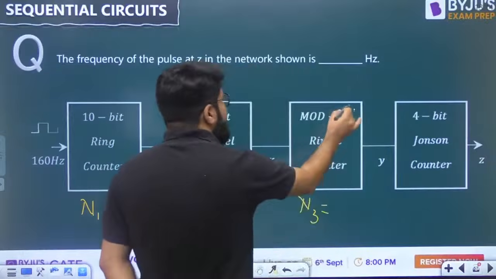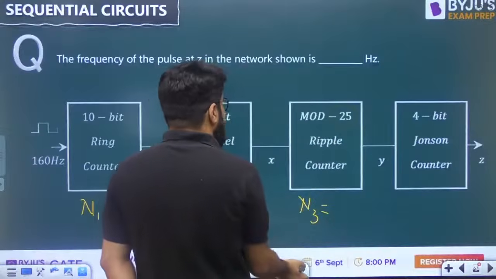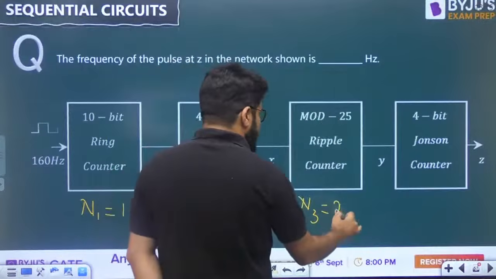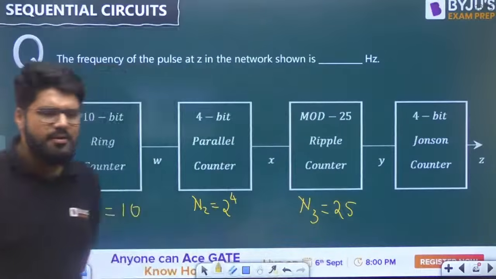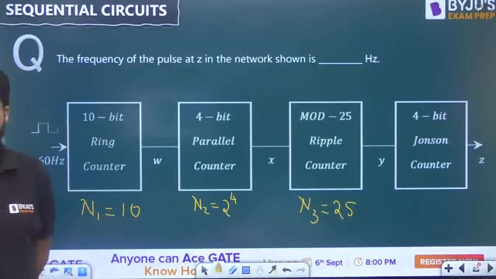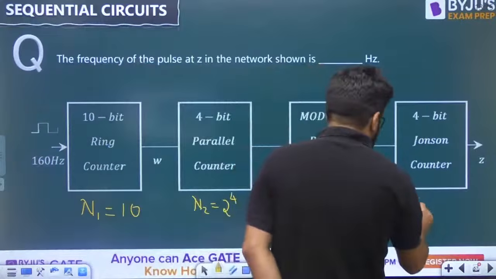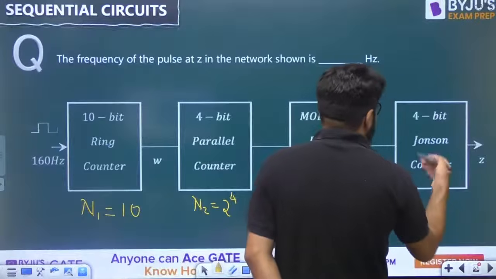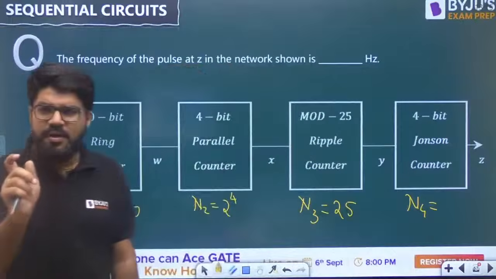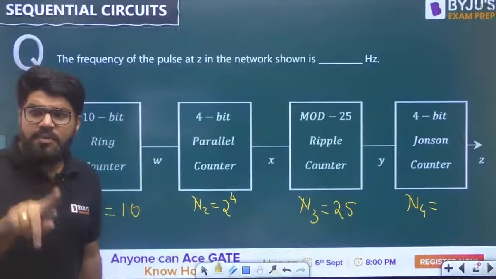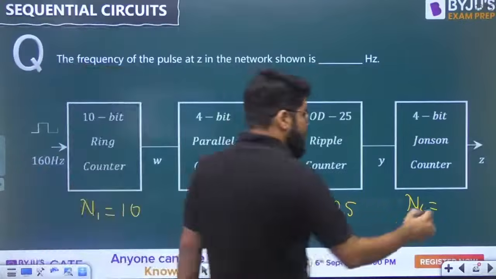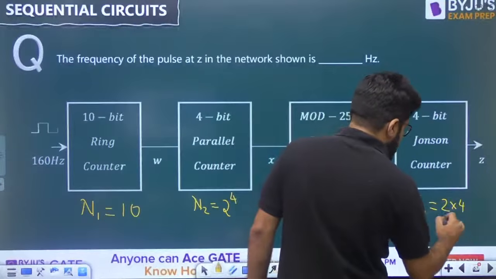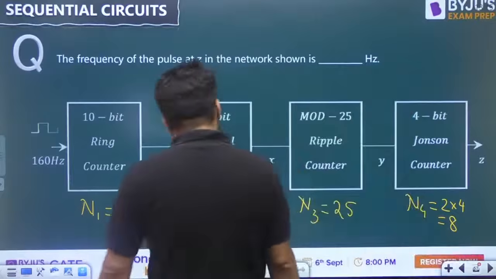Ripple counter, already they have mentioned the mod number. They have not mentioned bits. So mod number 25 means we only need the mod number, na? That is 25. And for a Johnson counter, the number of states is double the number of bits. N-bit ring counter, mod number is n. N-bit Johnson counter, mod number is 2n.